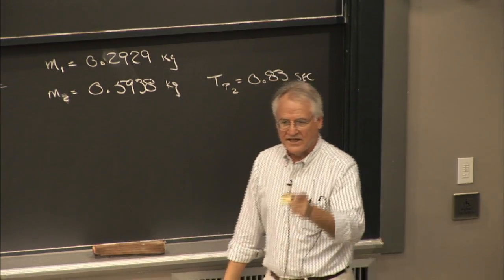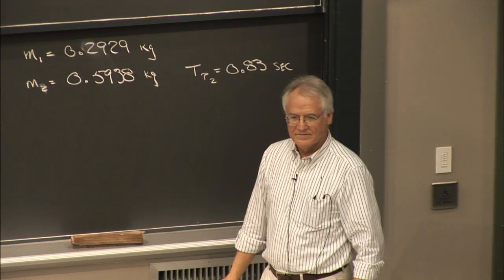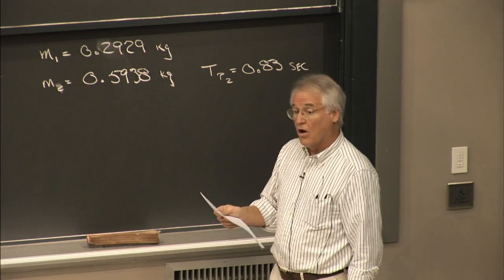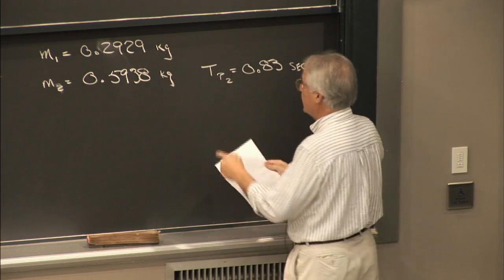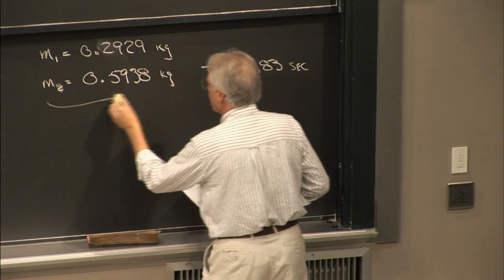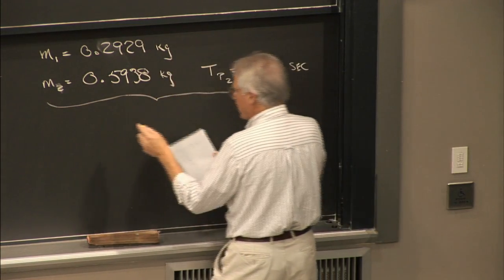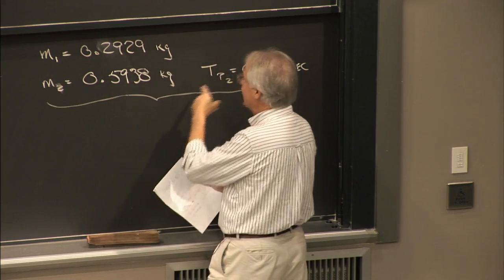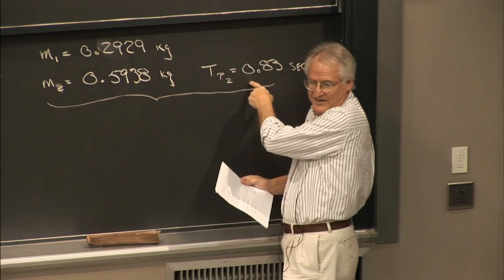Okay, what does that tell you, Sean? Well, actually, yeah, you can get the frequency. This gives you the frequency.